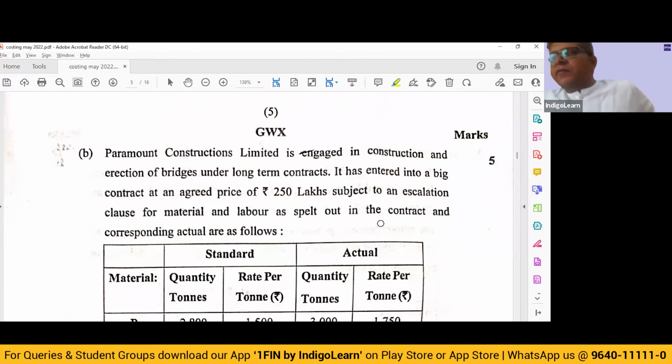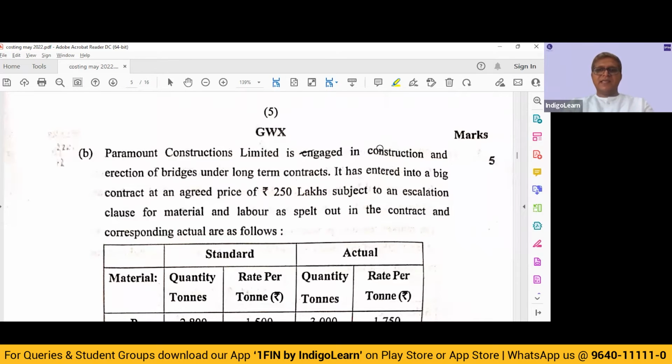Again, this is a question from contract costing, based on escalation, which we have covered in our class. It is typically picked up from your institute's material, but there is a slight modification. They have changed the numbers here and there in order to come up with the computation. All right, let's read the question.